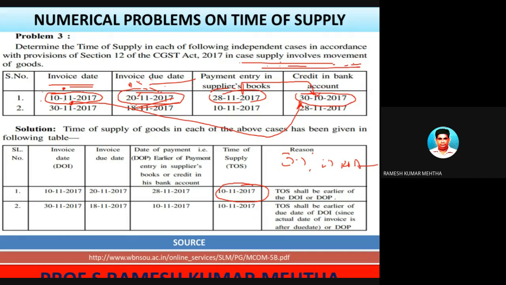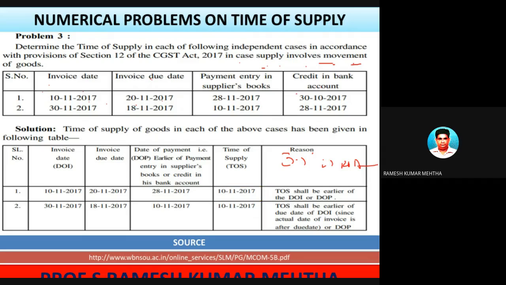Now let's look at the second case and try to solve that problem and find out the time of supply of goods. In this case, the invoice date is 30/11. Invoice due date was 18/11. So he should have prepared on this one, and he has prepared on this one.